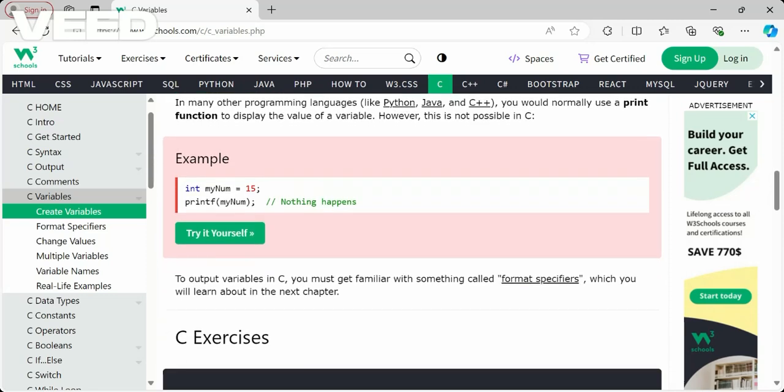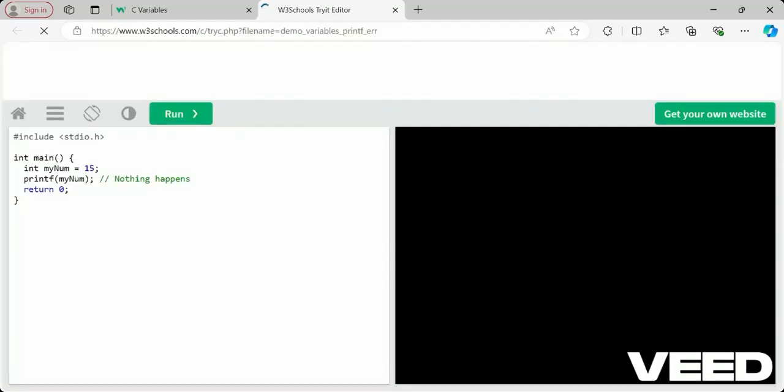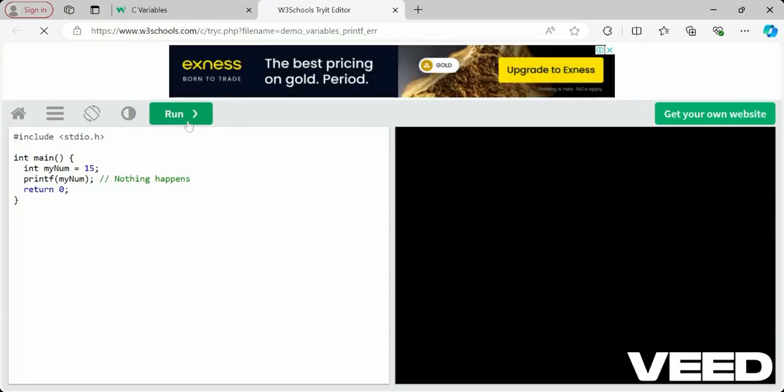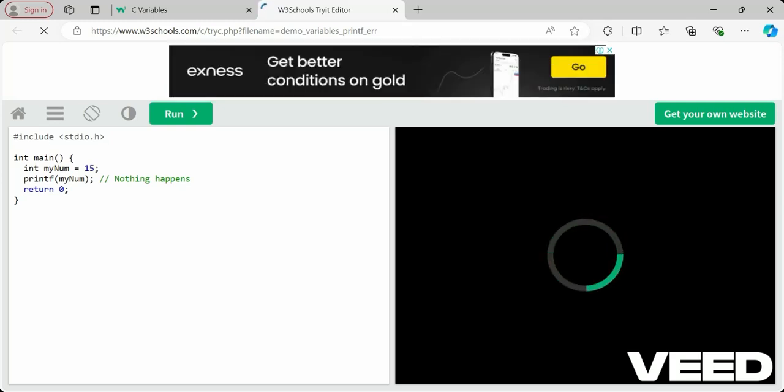So to output variables in C, we have to get familiar with output format specifiers. Let's see how to print the variable there, and how we are getting an issue. I will show some examples of how to create different kinds of variables. See, int mynum is equal to 15 is there. If we run this, the number will not print. Until now we have seen that some text should be specified in printf. For that we should have format specifiers. We'll see that in a few minutes. Now nothing is happening, keep it in mind. How to display that 15, we'll see.